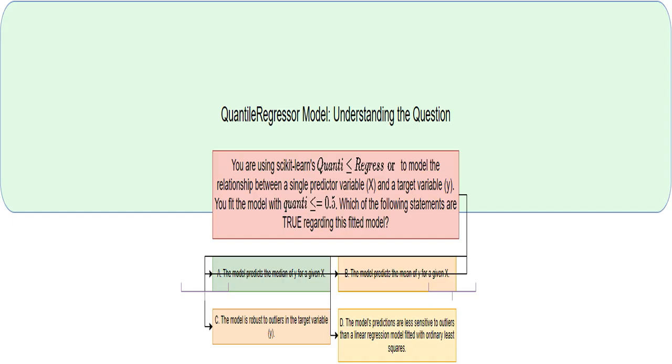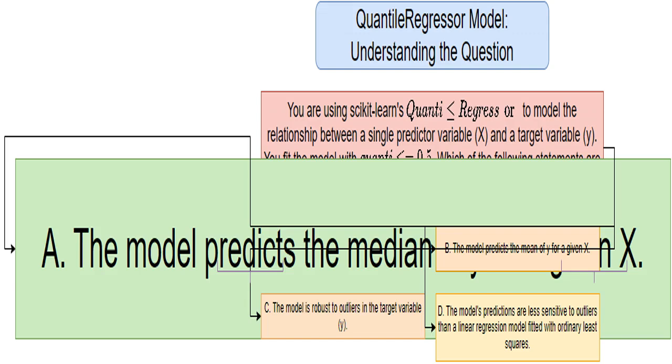I'm explaining the core idea behind this question about Sklearn's QuantileRegressor. We'll be figuring out what it does and how it handles data, specifically focusing on how it works with the quantile parameter. This statement says that when you set quantile to 0.5 in QuantileRegressor, the model will predict the middle value, median, of the target variable, y, for any given input, x.